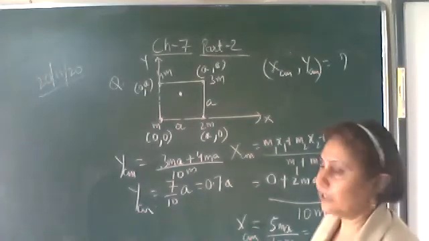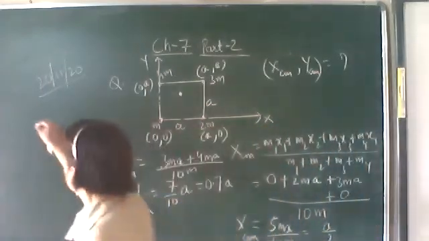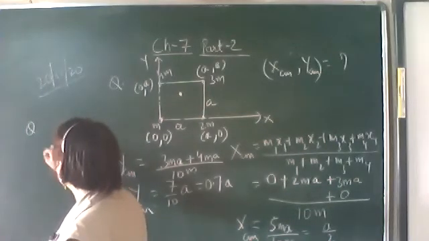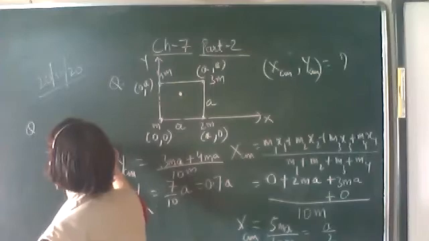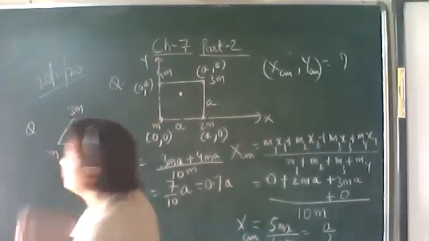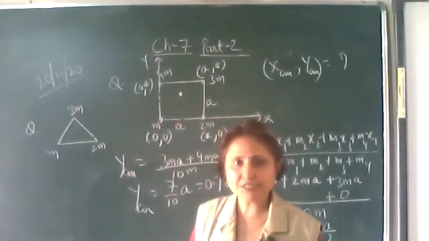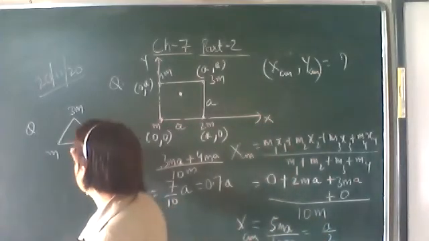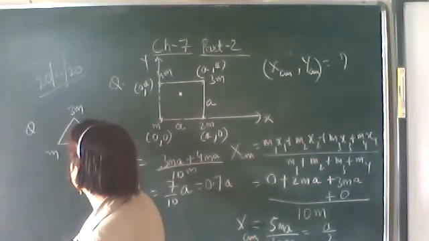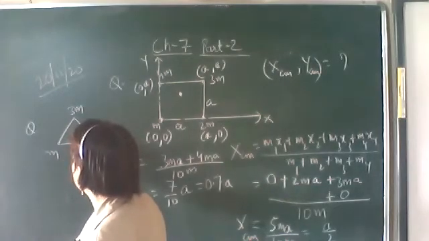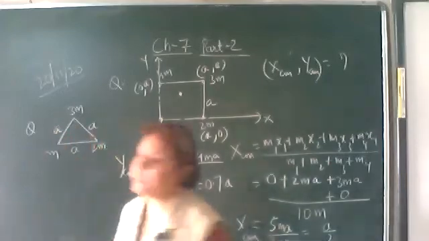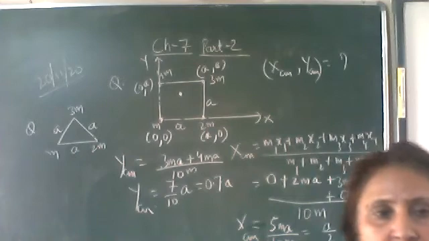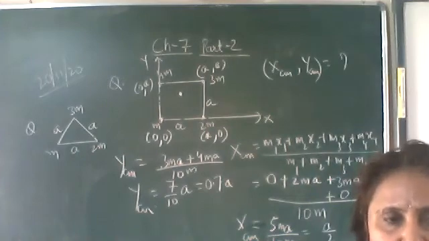The same way you will do one more question. 3 point masses, let M, 2M and 3M be situated at the vertices of an equilateral triangle. Let its side be 1 meter, or let us take it to be A only. Equilateral triangle, each side is A. Find the X and Y coordinates of center of mass.